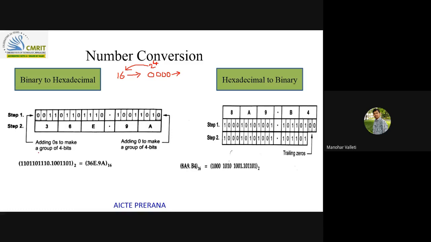So if you want to convert the given number, from left to right, try to segregate 4 as a group. Like that, finally 4 as a group, and this side also 4 as a group. Then you will get the equivalent. 1110 is the E, right? And 1010 is A. And hexa to binary, same, each digit will be represented with its 4-bit binary equivalent. So you will get this answer.